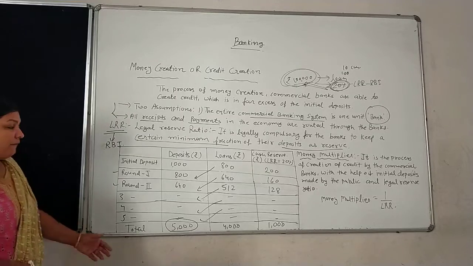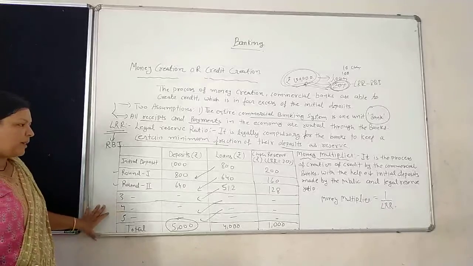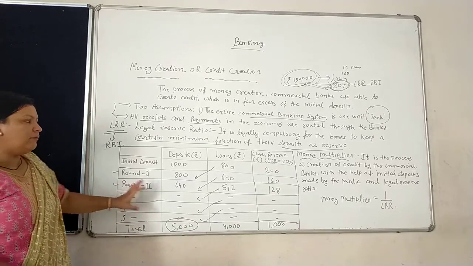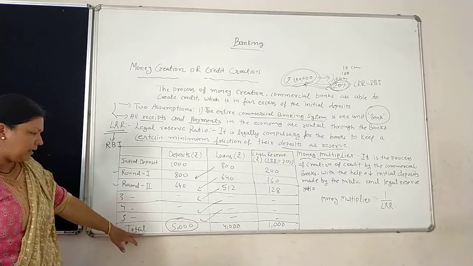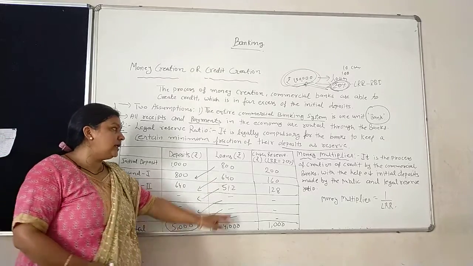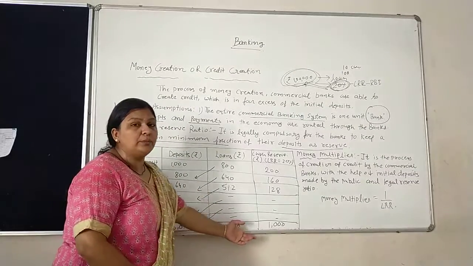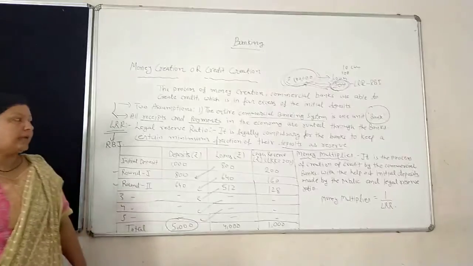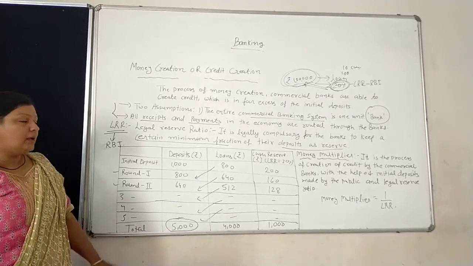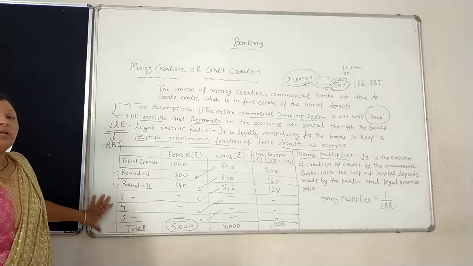Now keep it in your mind, why are we taking only 5 rounds? That is my question. And see here clearly: deposit 5,000, loans 4,000 and cash reserve 1,000. So total deposit equals loans plus LRR, or cash reserve, taken by the commercial bank. So why are we taking only 5 rounds?